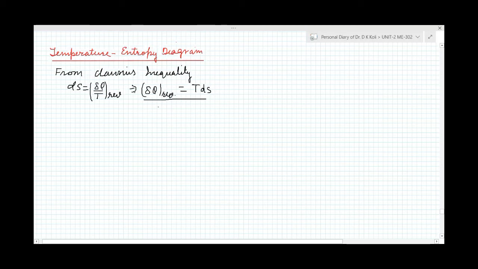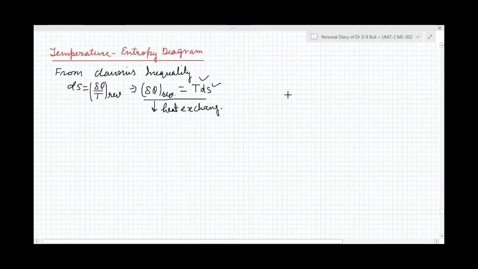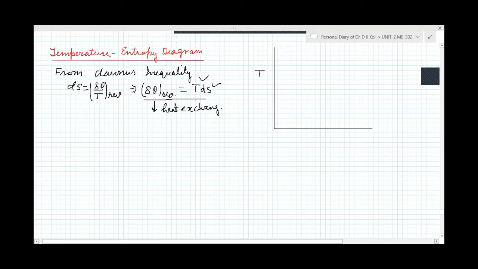So this del q is actually a heat exchange or heat transfer. This heat transfer or heat exchange can be expressed on the temperature entropy diagram, that is called the TS diagram. So let's see if we are able to draw the TS diagram here. This axis represents temperature, and here entropy.